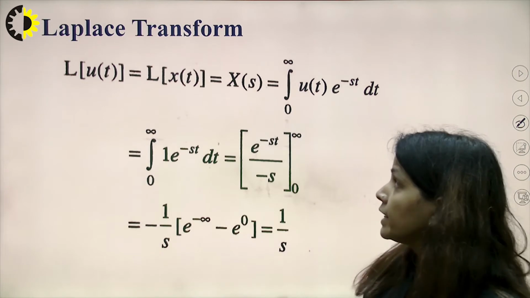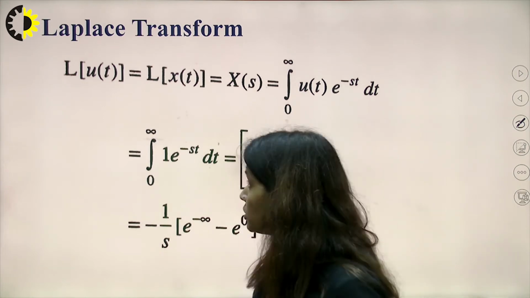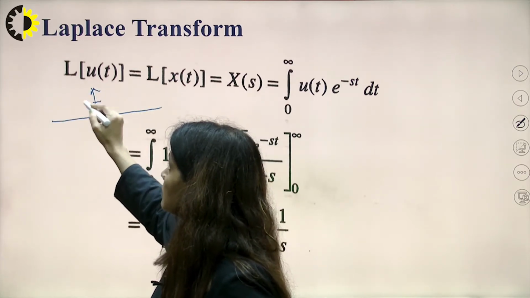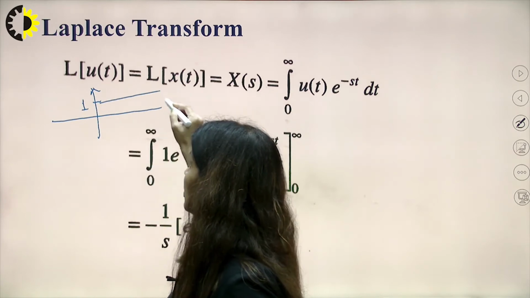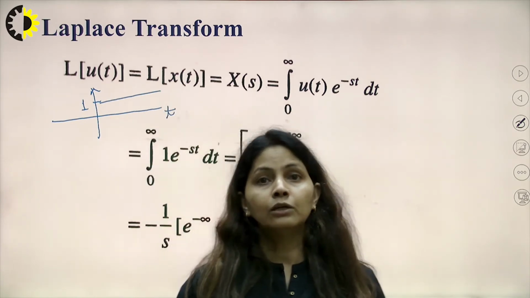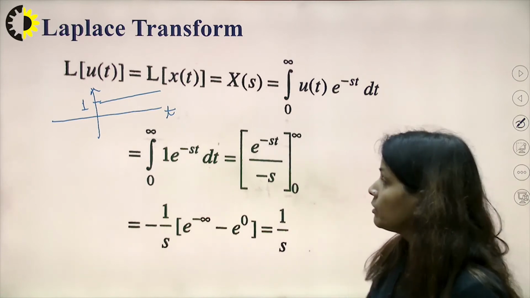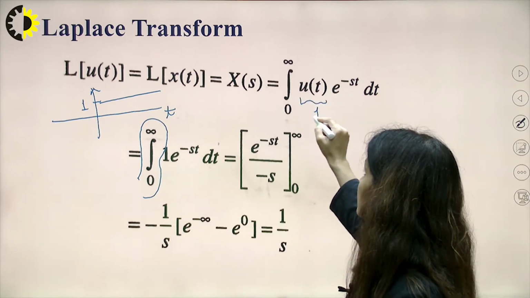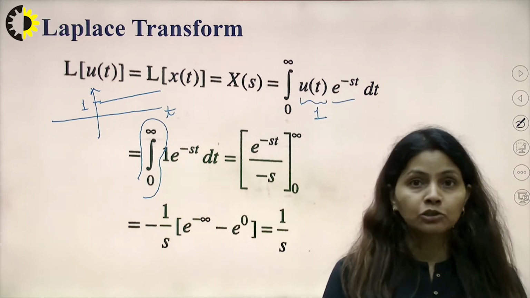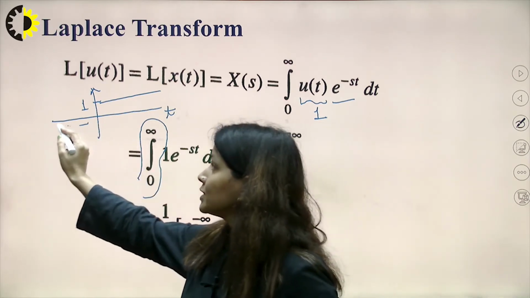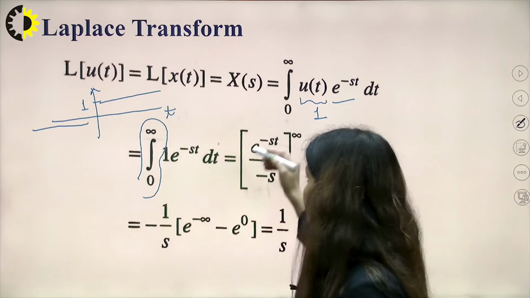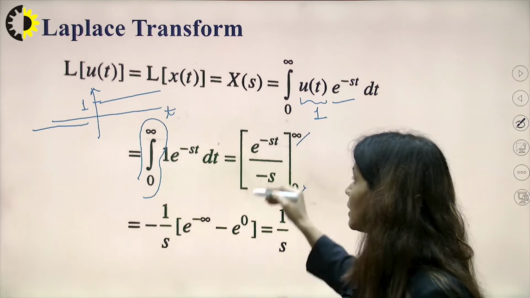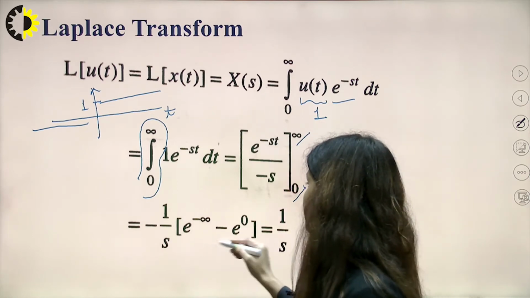Now coming to the next example, that is u(t), and we know that u(t) is 1 for all t greater than or equal to 0. So my limit will obviously go from 0 to infinity. That means I will put this value to be 1, and here I will be left only with e raised to the power minus st, and since all the values on the left side are 0, I can put the integration for the limit 0 to infinity, and putting these values, I get 1 upon s.